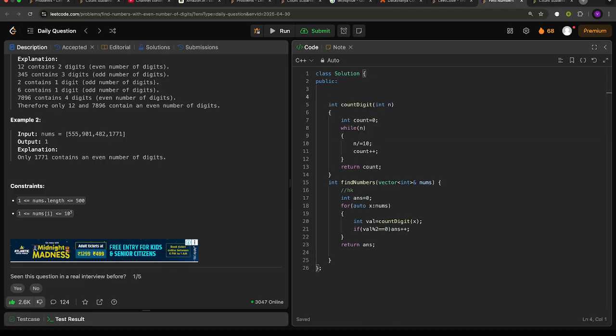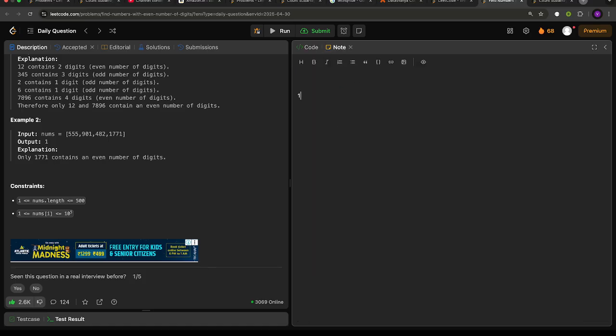Let's go to the notes. For example, we have the number 12345, right? When we divide it by 10 once, our value becomes 1234, and our count becomes equal to 1, right? Similarly, in the next iteration it becomes 123, and count becomes equal to 2.